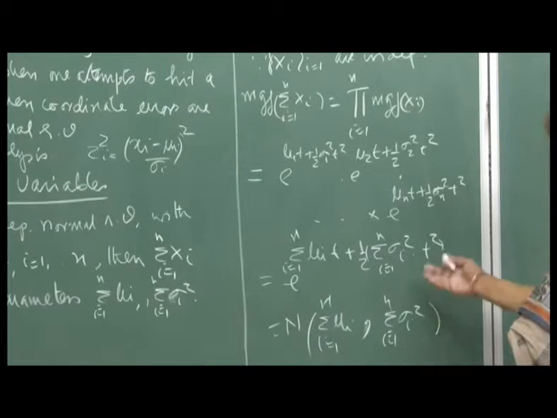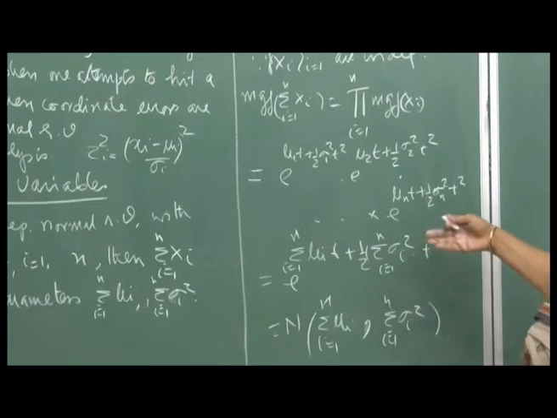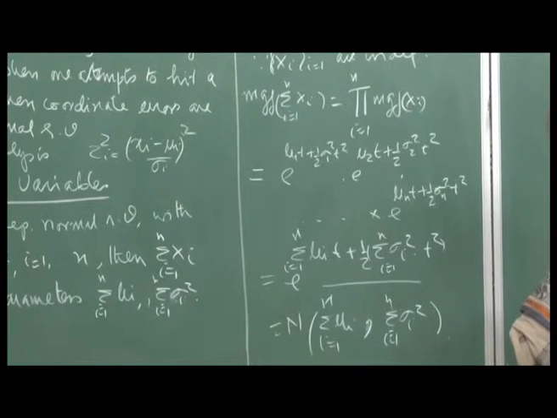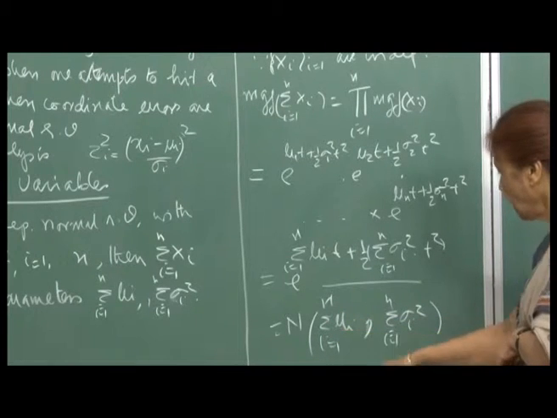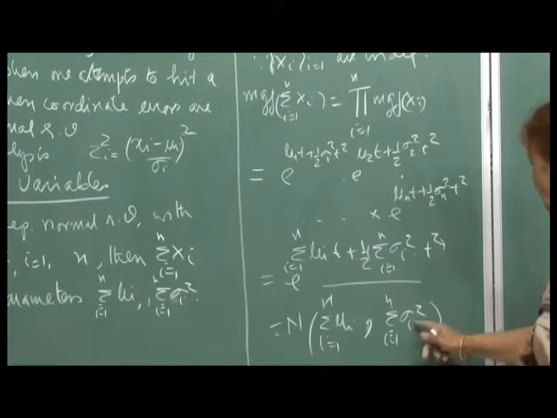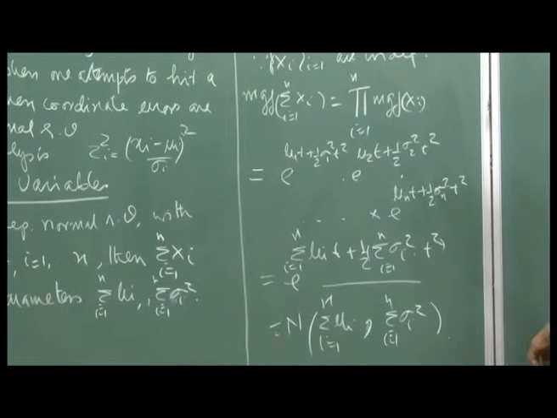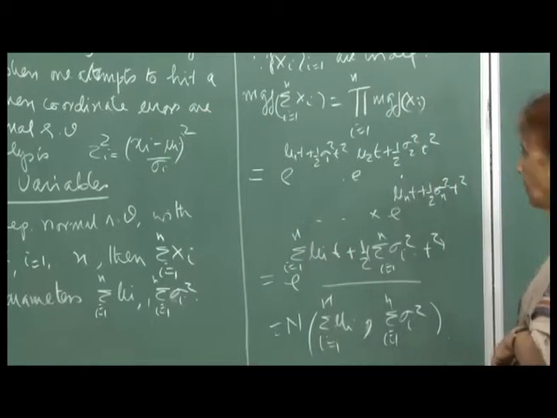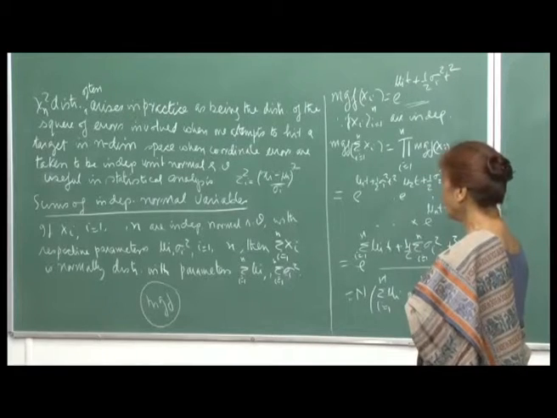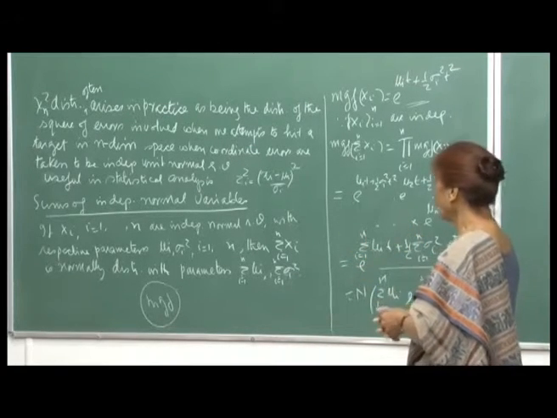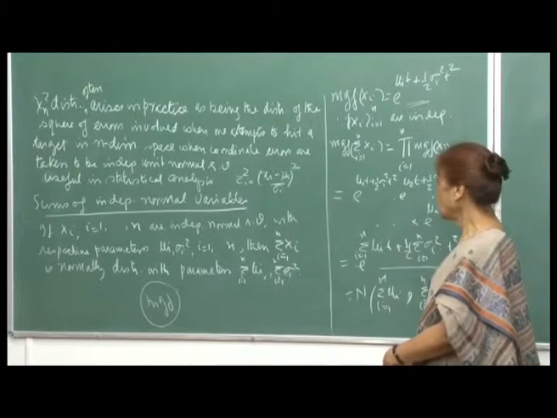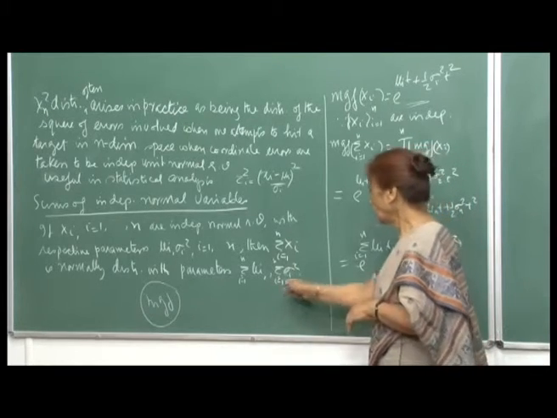And so, this is again, as I said, the uniqueness of the MGF, that means given this MGF, I can immediately conclude that the corresponding distribution is normally distributed with mean sigma I varying from 1 to n mu I, and variance sigma I varying from 1 to n sigma I square. So, using the MGF, you can get these results much quicker, otherwise the other route is also not a difficult one, it is just that you have to write out these long expressions and then show that the sum of independent normal random variables will be again a normal random variable, and these will be the parameters.